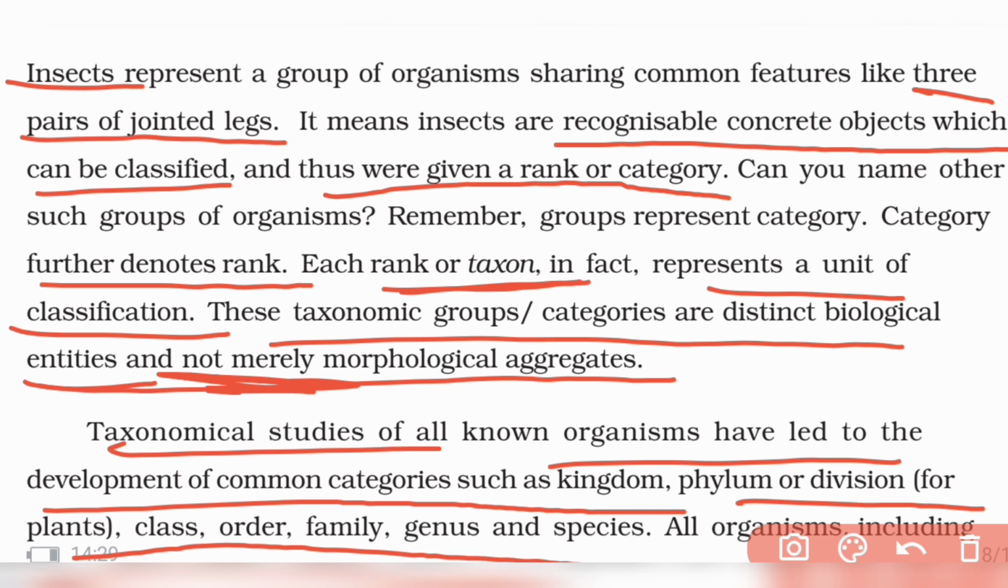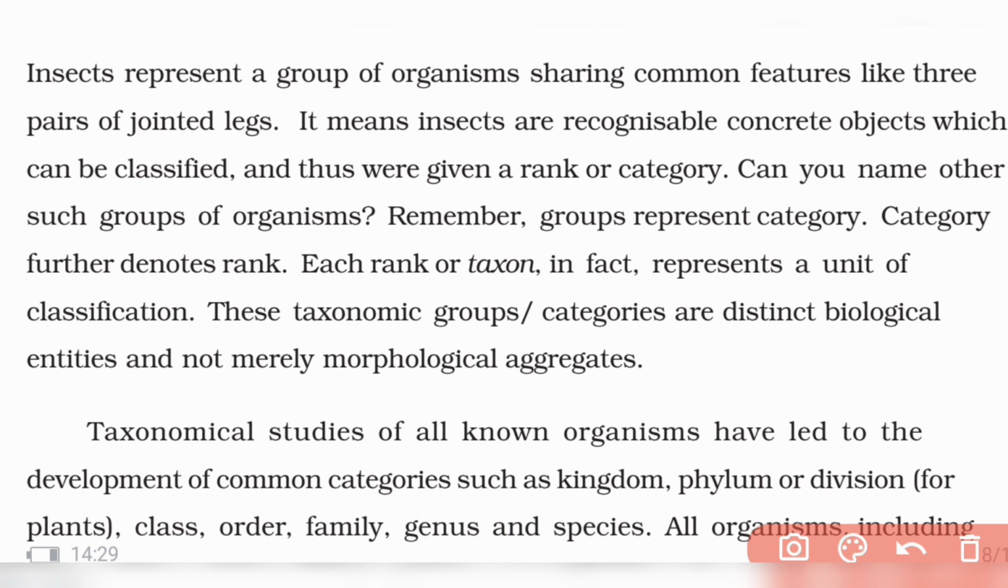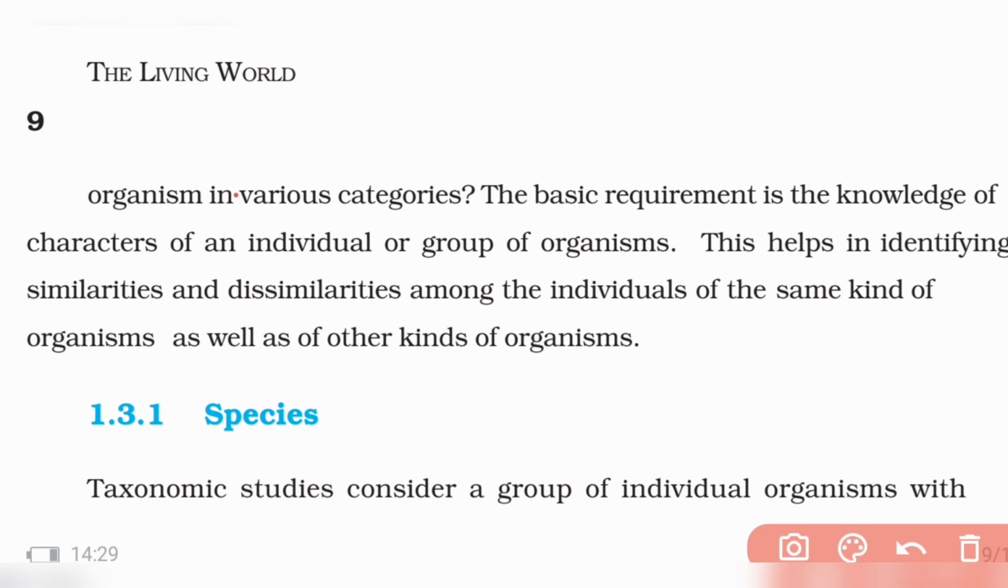So this is how you remember, okay? Kingdom, phylum or division (we call it division for plants and phylum for animals), okay? So you have kingdom, phylum or division, class, order, family, genus and species. This is the order in which organisms are placed into various categories. So first we'll study about species.